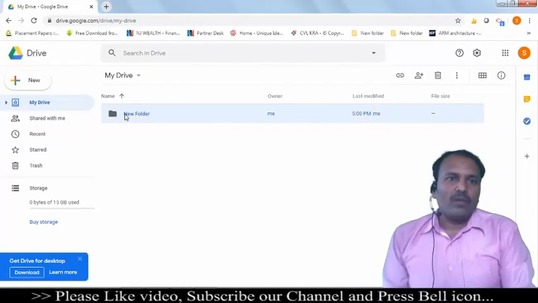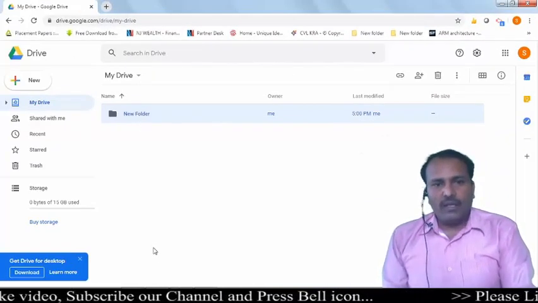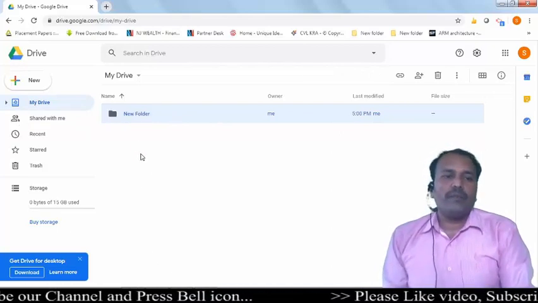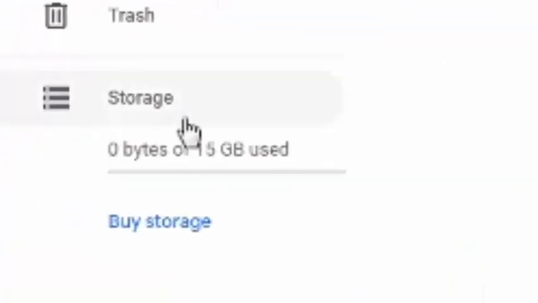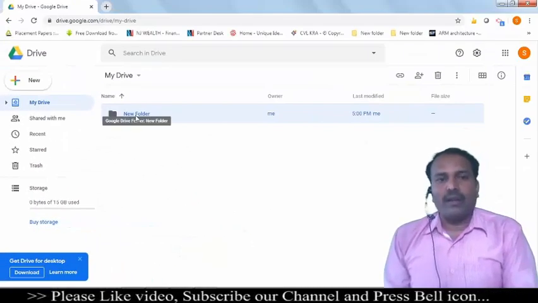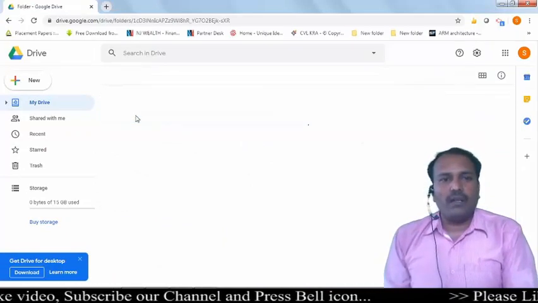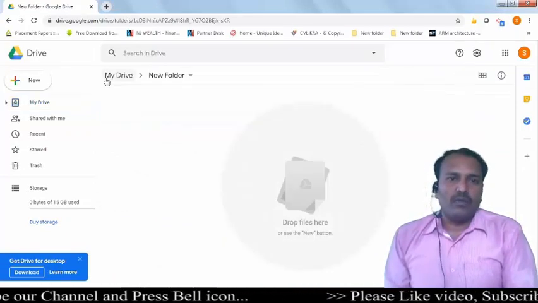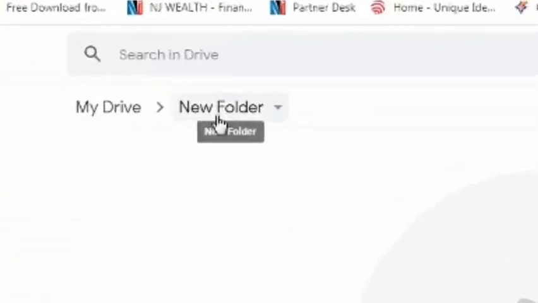Okay, so likewise you can create as many folders as you want, but keep in mind you are given only 15 GB of storage for storing your data free of cost. Otherwise you need to buy storage. Like any other folder, you can double click and open the new folder. So what is your path?